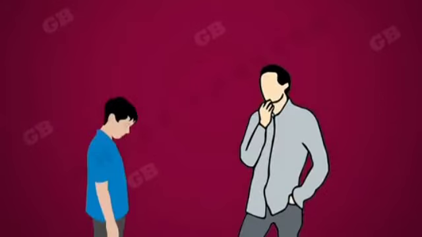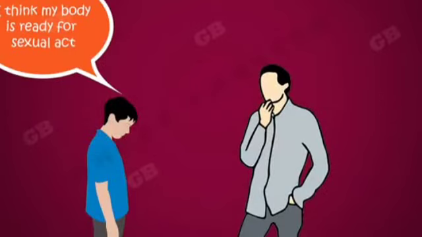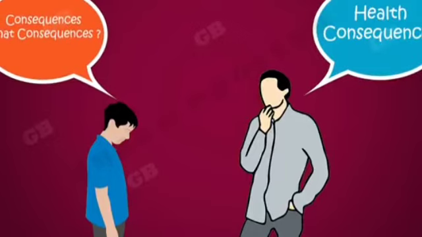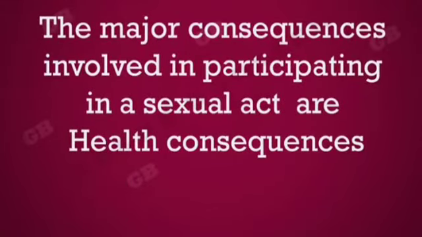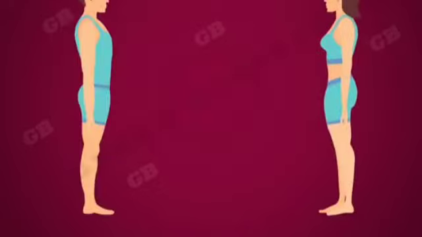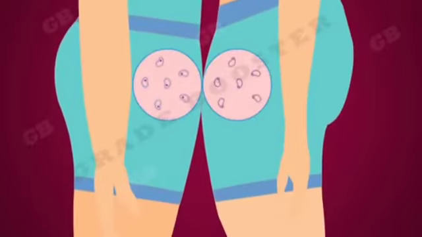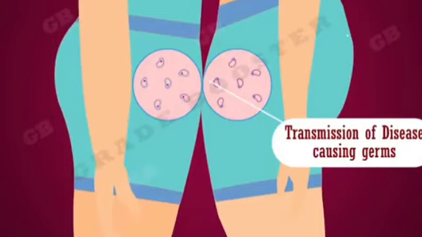Reproductive health. My reproductive system started producing sex cells. Can I participate in a sexual act and produce babies? No. Before you participate in a sexual act, you should consider the possible consequences. What are the consequences involved in participating in a sexual act? The major consequences are health consequences. Do you know, during sexual intercourse, there is a very intimate contact between the male and female bodies. There may be a chance of transfer of germs and infections between the partners.